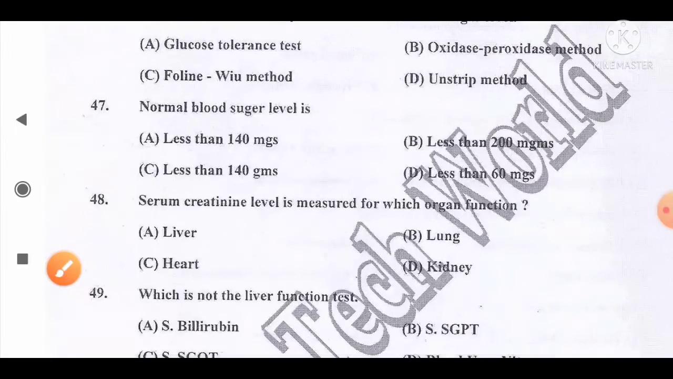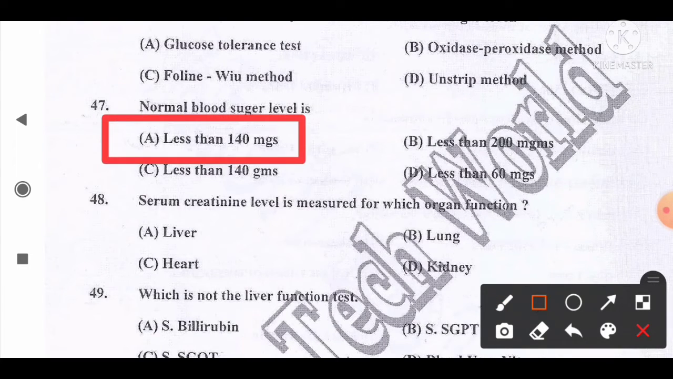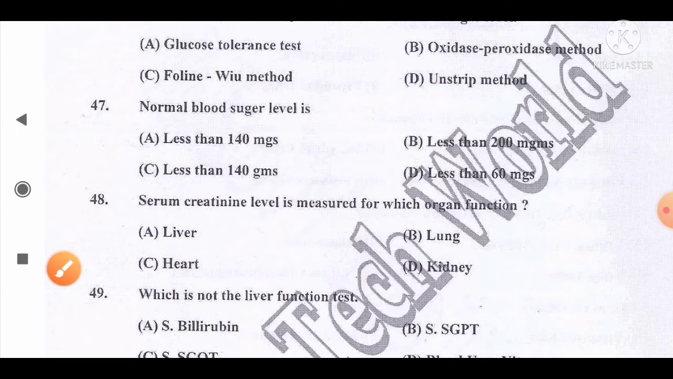Move to the next question, number 47. Normal blood sugar level is: option A, less than 140 milligrams; B, less than 200 milligrams; C, less than 140 grams; D, less than 60 milligrams. And the correct answer for this question is option A. It should be less than 140 milligrams. So option A is the correct answer.